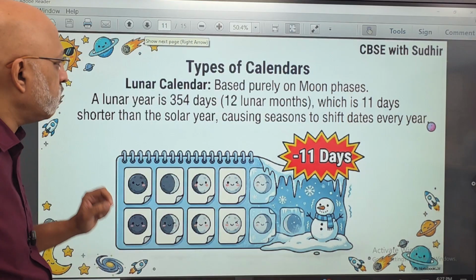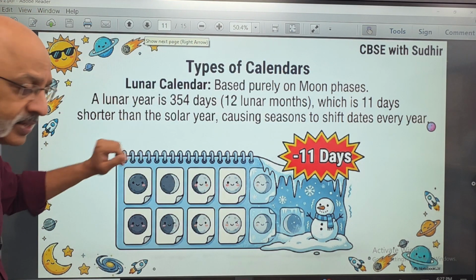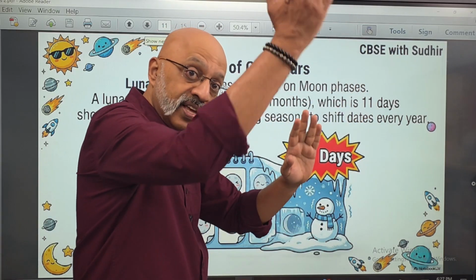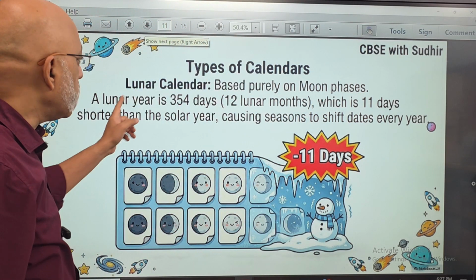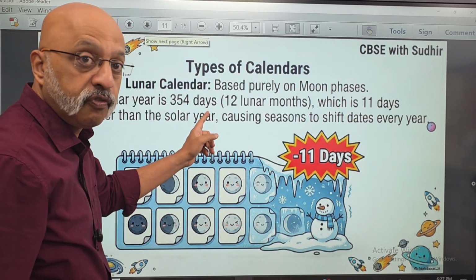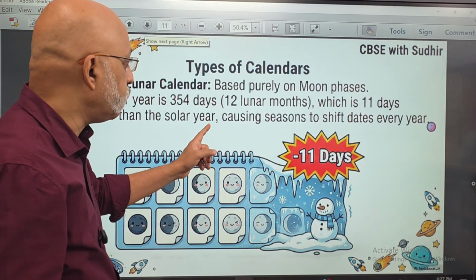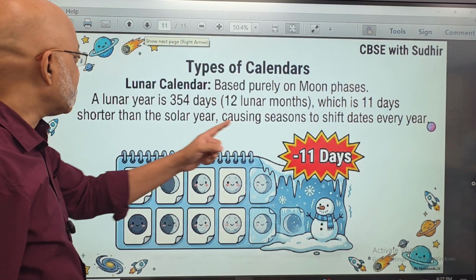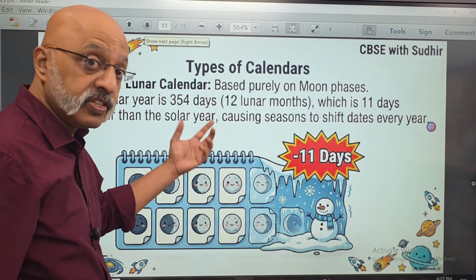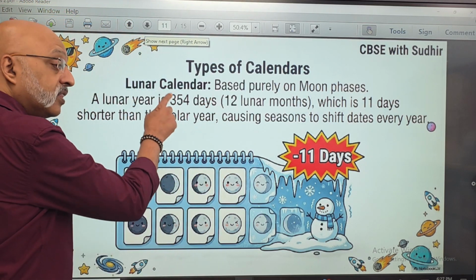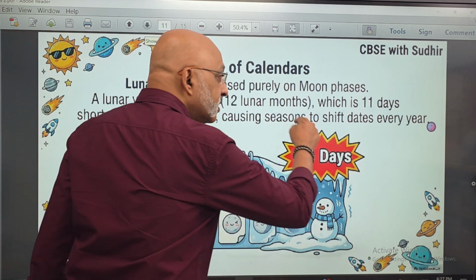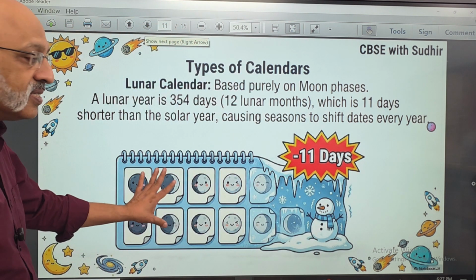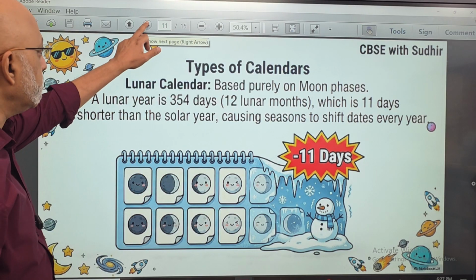Now the different types of calendars. The lunar calendar, let's look at it first. This is based on the phases of the moon. A lunar year is 354 days, that is 12 lunar months, which is 11 days shorter than the solar year, which is 365. So this is only 354, and this is the reason causing seasons to shift dates every year. So this is the lunar calendar.